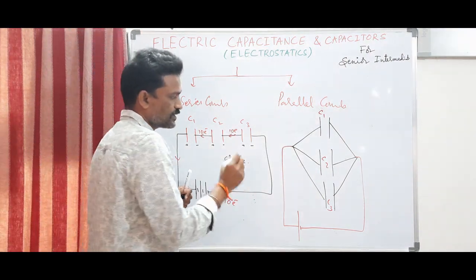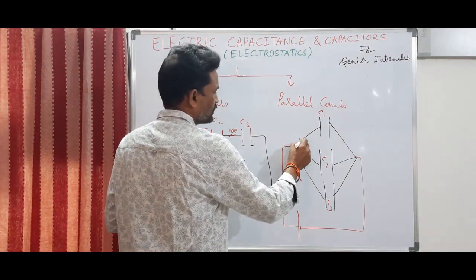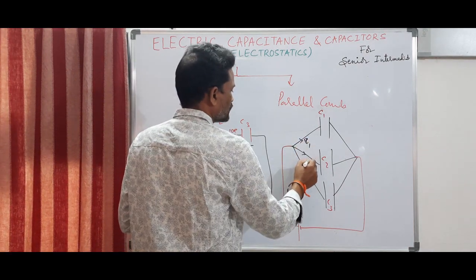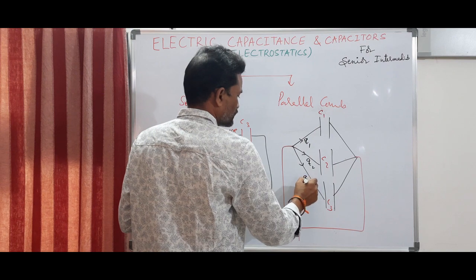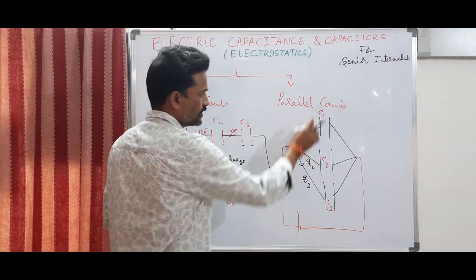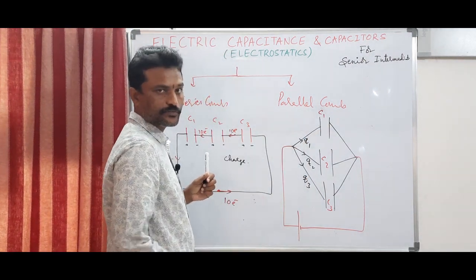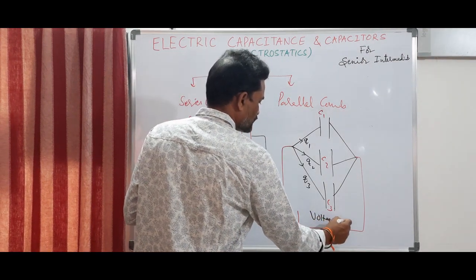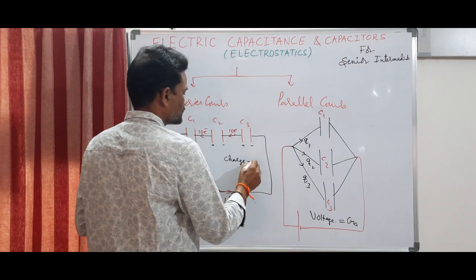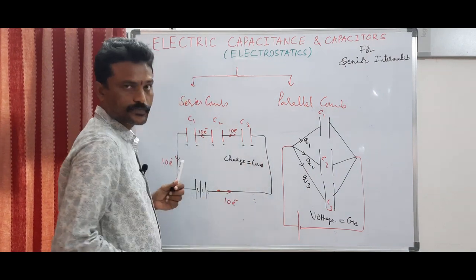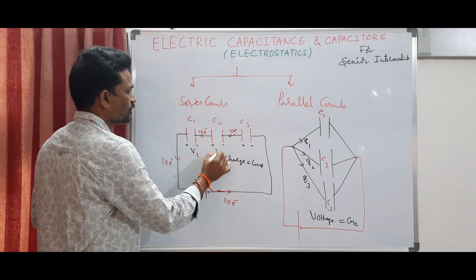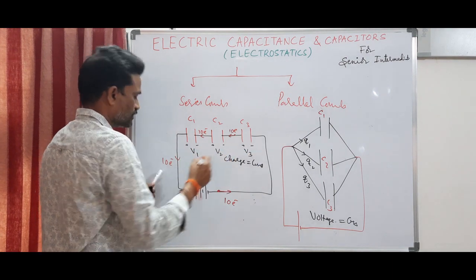Whereas in parallel combination, the charge is divided into Q1, Q2, Q3 branches. In any parallel combination of anything, voltage remains the same. So voltage is constant here, and charge is constant in the series case. In the case of series combination, the potentials are divided into V1, V2, V3.